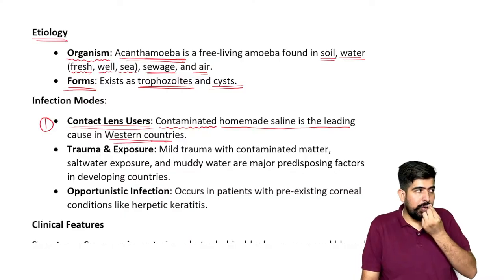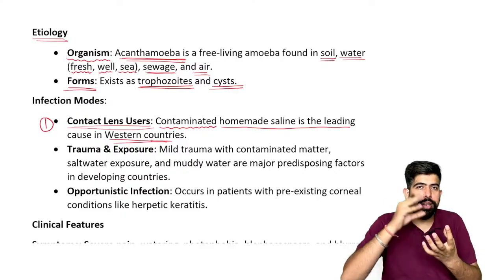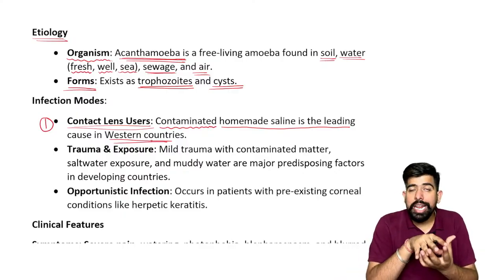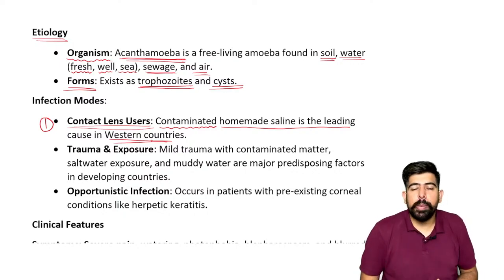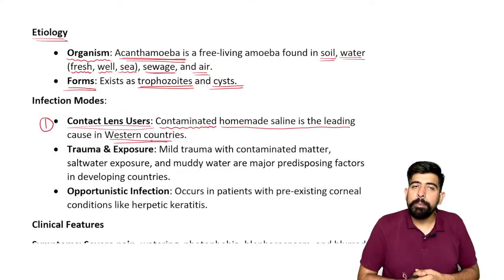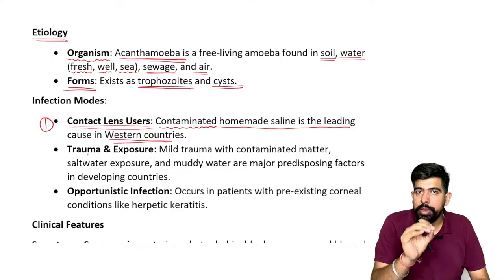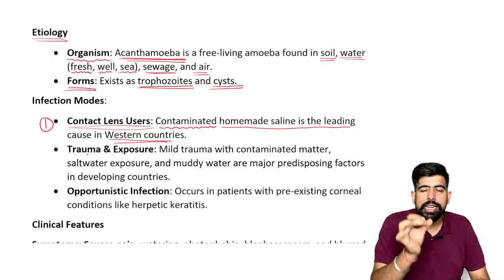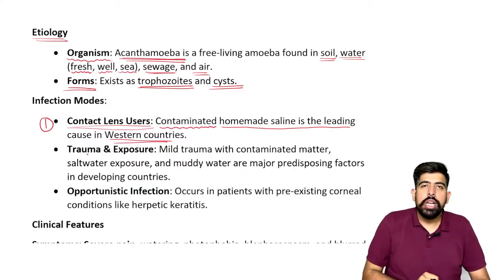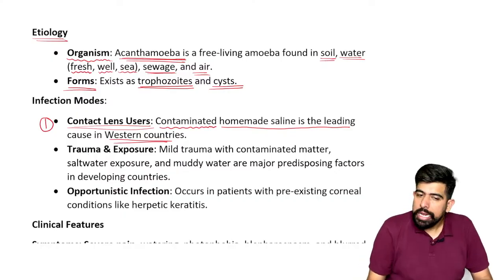They put their lenses into homemade saline made with water contaminated with Acanthamoeba. As they dip the lenses in this contaminated saline and then use the same lenses over the cornea, the Acanthamoeba reaches the cornea and can cause acanthamoebal keratitis.